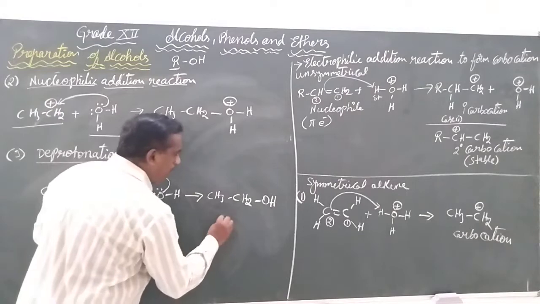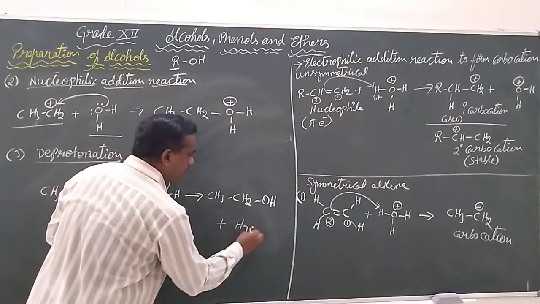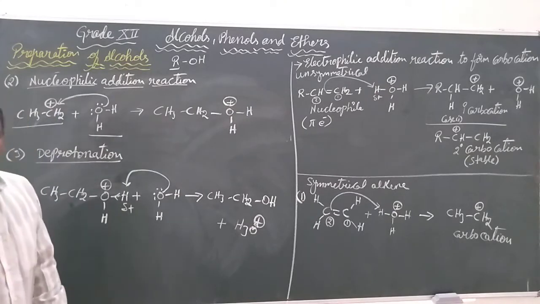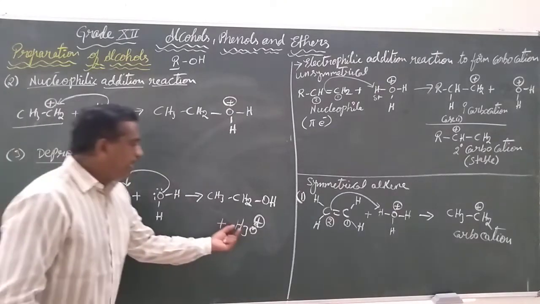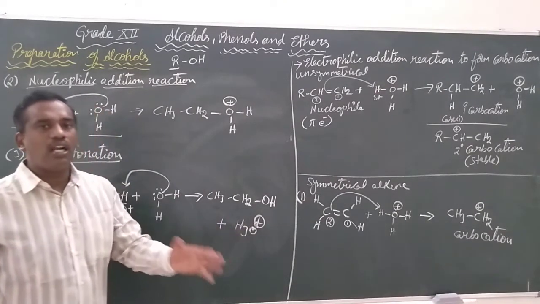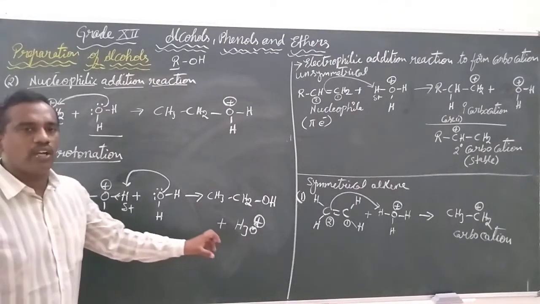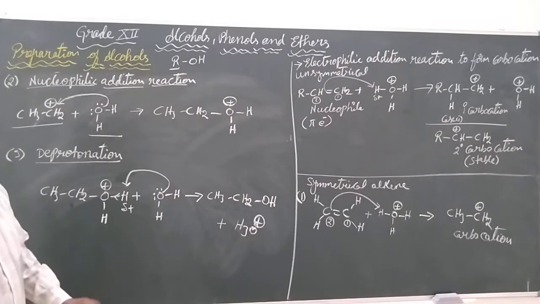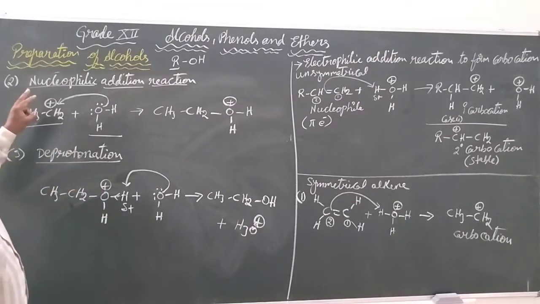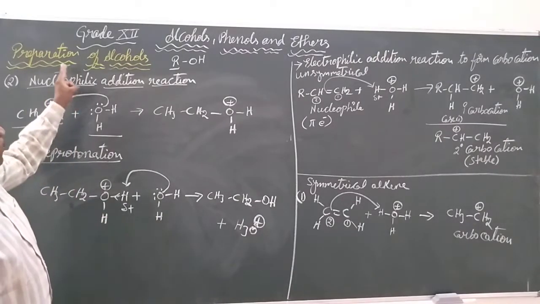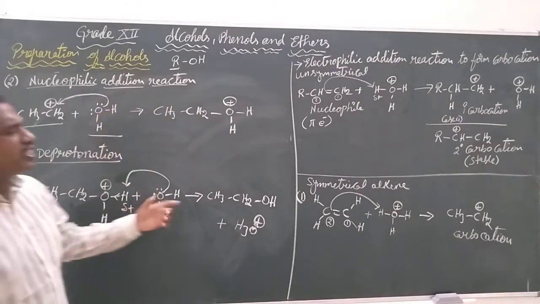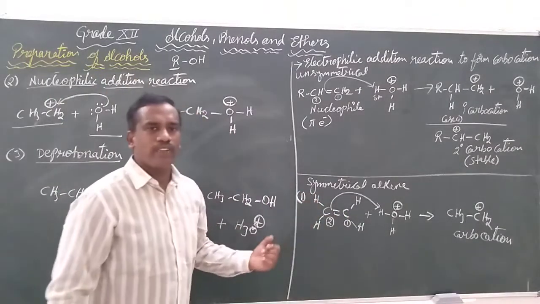The remaining part is our H3O plus. So we got our alcohol. The H3O plus is the byproduct. Hydronium ion is the byproduct in this reaction. So once again, we are continuing with the preparation of alcohol from alkenes using a symmetrical alkene.